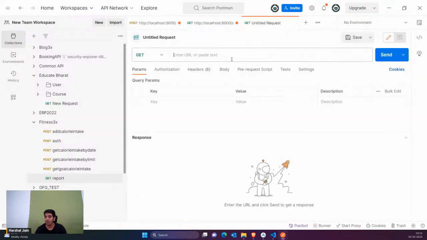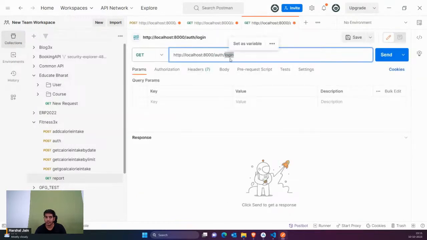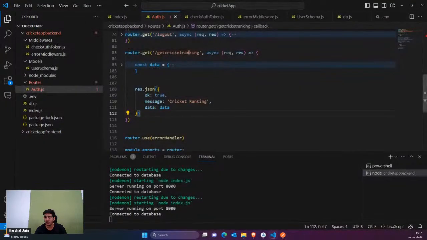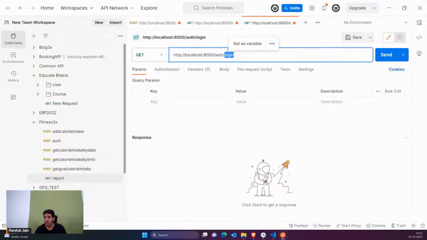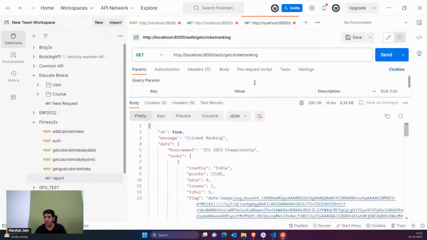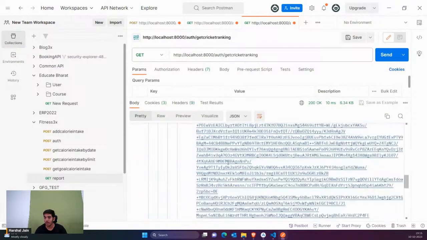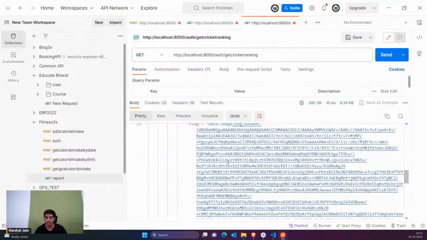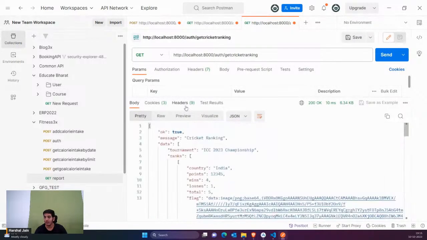Now at the end, guys, we have one more API, that is get rankings. So I'll just get that API, get cricket ranking. If I click on this, you can see I'm getting the total response, and these are some responses which I have shown here.